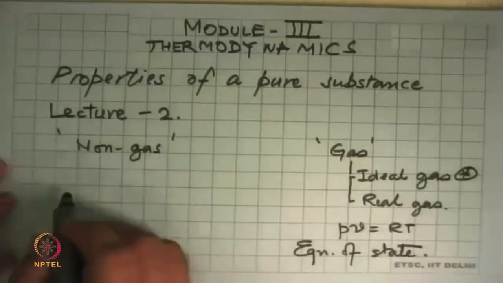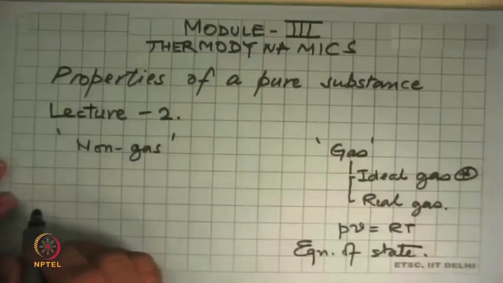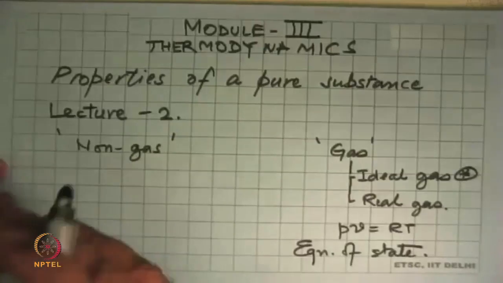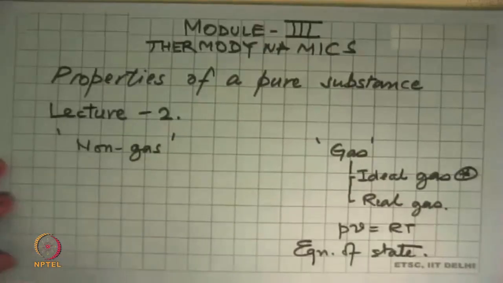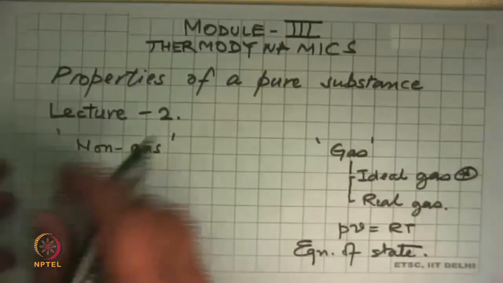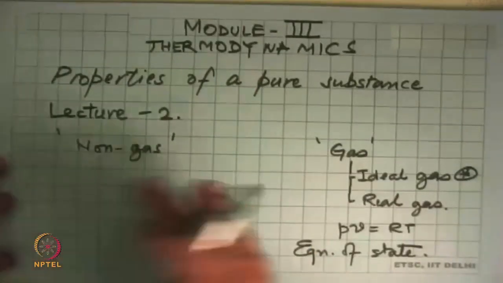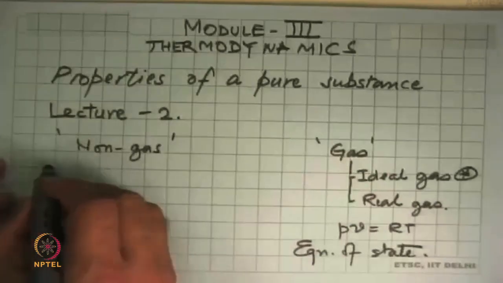Then we went through a discussion about how a material behaves, and we took the example of water at ambient conditions and looked at what happens to it when you do isobaric heating. And there we came across that substance can exist in many phases.